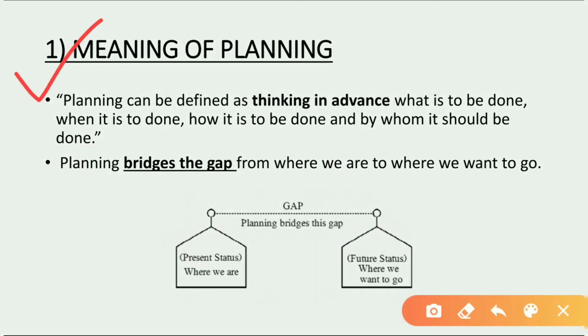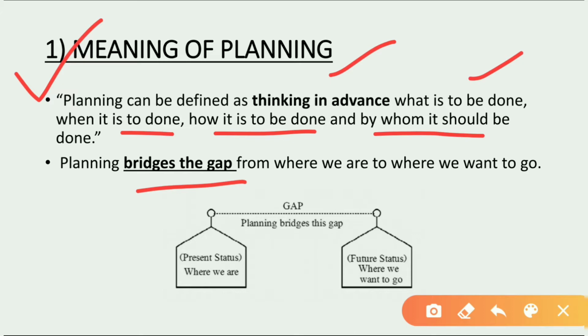What is planning? Planning means thinking in advance, thinking before doing. We have to think in advance what is to be done, when it is to be done, how it is to be done, and by whom it should be done. Planning bridges the gap from where we are to where we want to go, and how we are going to achieve our future objectives. Through planning only it is possible.